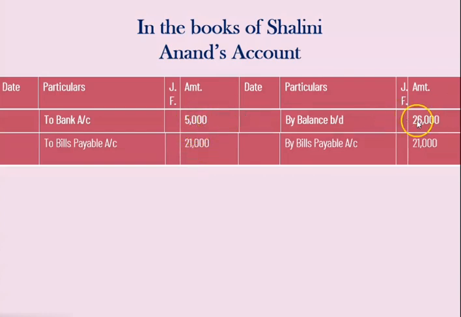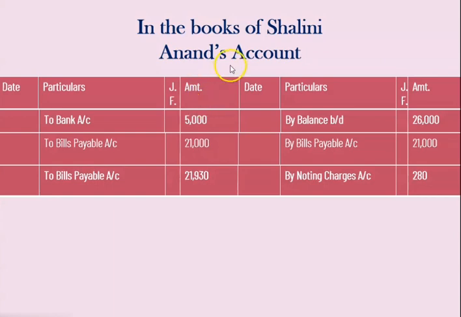So out of this 26,000 rupees, part payment is made to bank account 5,000 rupees, and for the balance 21,000 the bill is accepted by Shalini, right? And here by bills payable account 21,000. Now the next entry is that the bill is dishonored, right? It means Shalini has dishonored the bill, and therefore in Shalini's book the entry will come: bills payable account debited to Anand account, and therefore here we have written by bills payable account 21,000 rupees.